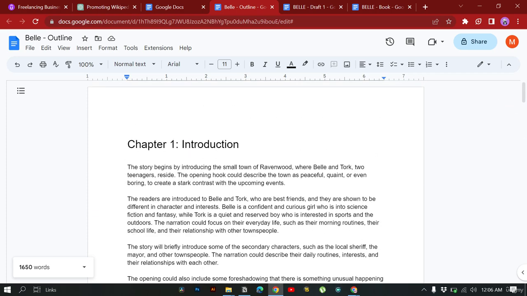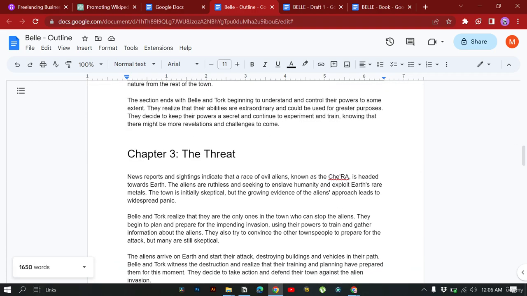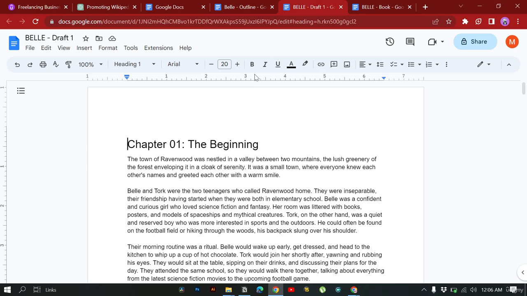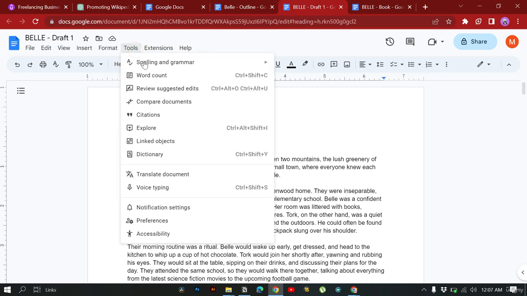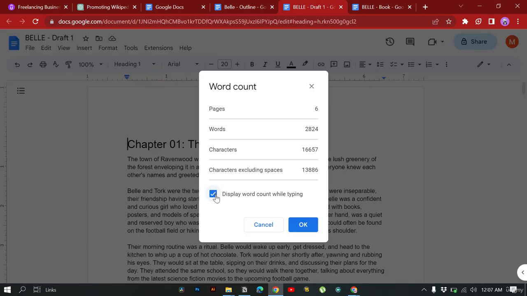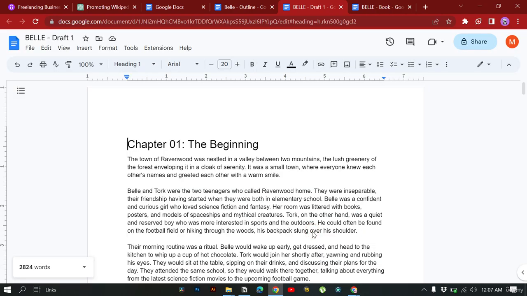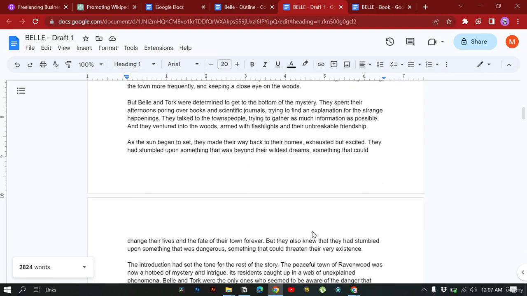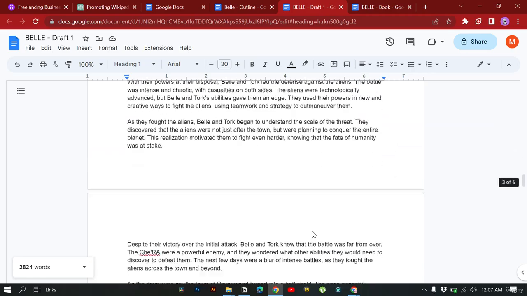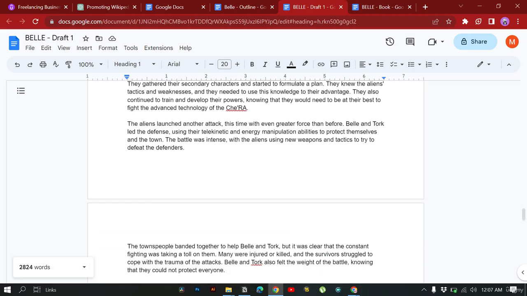This was the first thing that we did, and then I copied all of these and asked ChatGPT to create a detailed version of it, and asked it to write it in a fictional manner, the way a fictional book is written, etc. And then with the help of these 1650 words, I created this draft 1. Let's see the word count of draft 1. Here you can see the draft 1 that we created. It's more detailed, and it's about 2824 words.